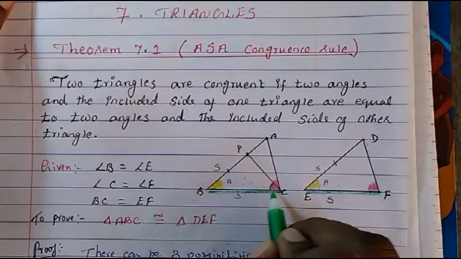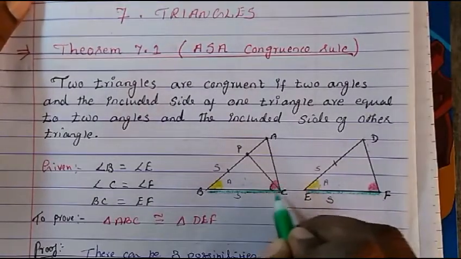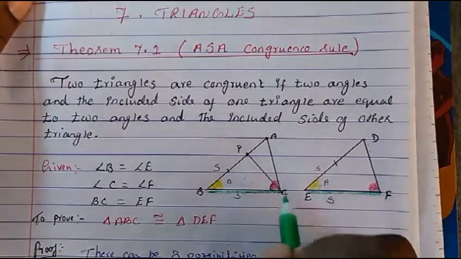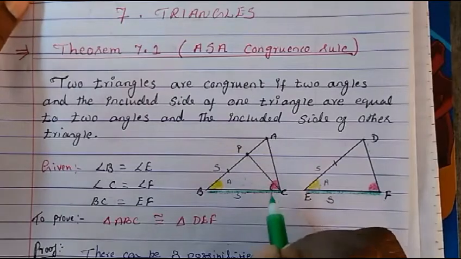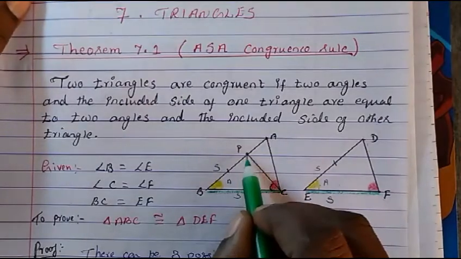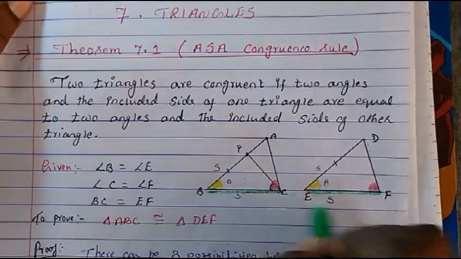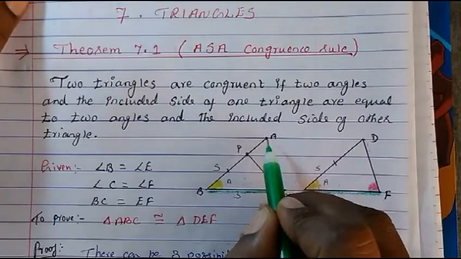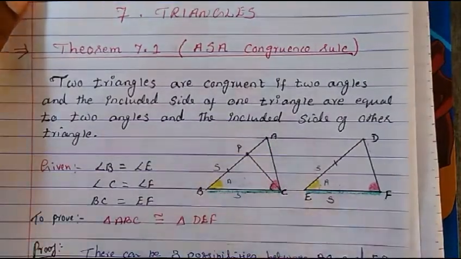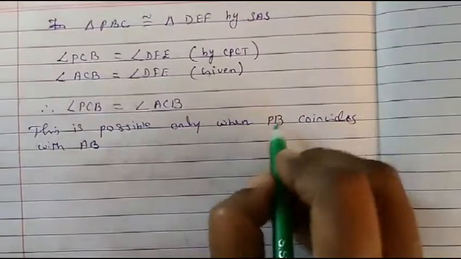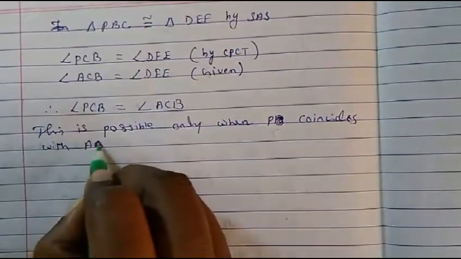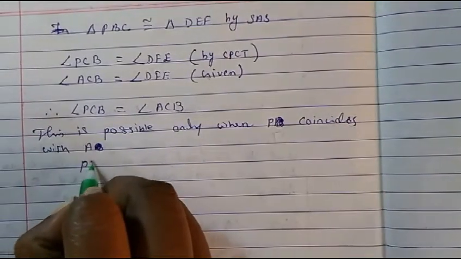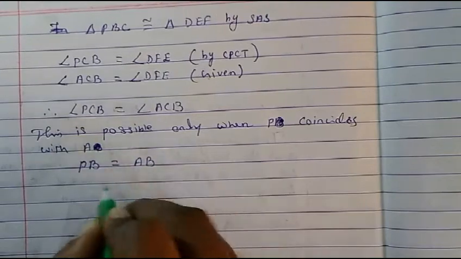So this is possible only when both angles are equal, when P coincides with A. So both angles will become equal only when this point is coinciding with this point. So P coincides with point A. Okay, so if it coincides, then we can say that PB is equal to AB.